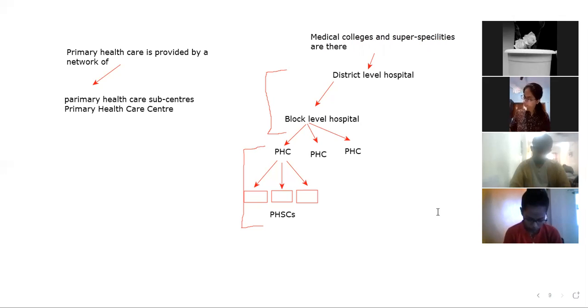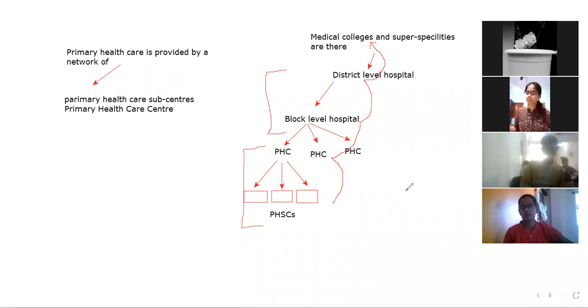So a referral goes from the sub-center to the primary health center, to the block or district level health center, and from the district level to medical colleges and super specialties. So this is the main structure of the health system in our country. I hope it is clear to you.